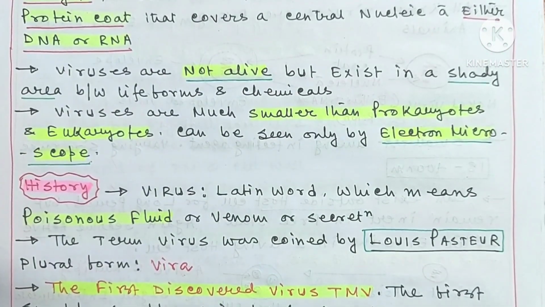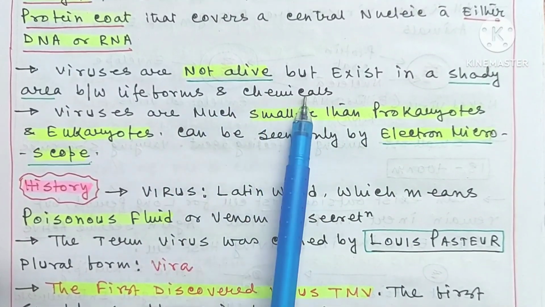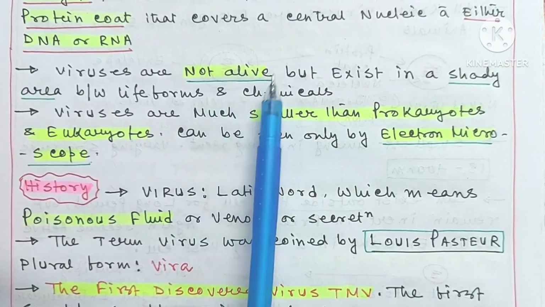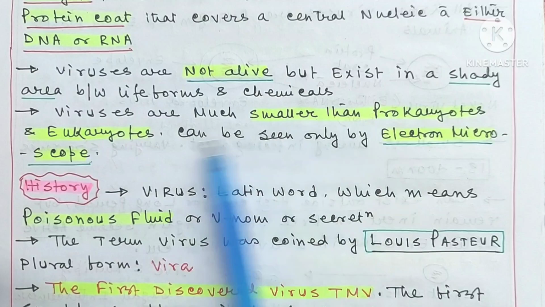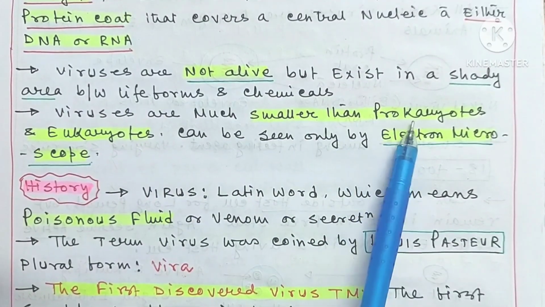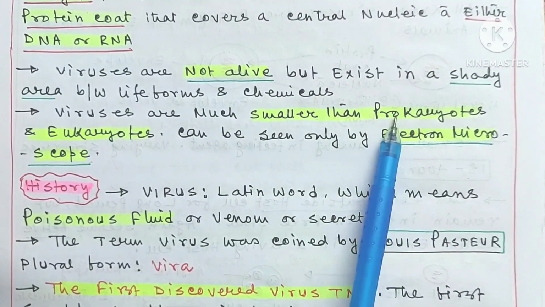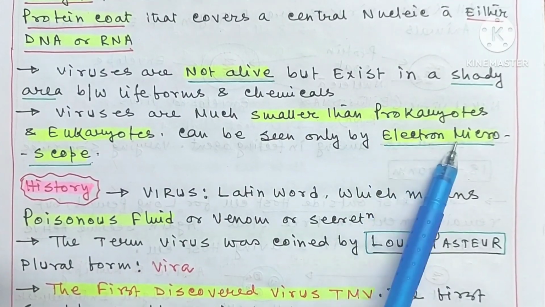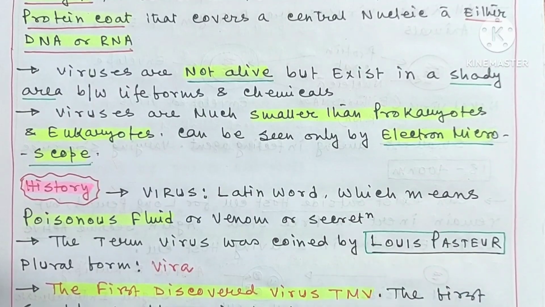Now viruses are not alive but exist in a shady area between life forms and chemicals, and for this reason viruses possess both living and non-living features. Viruses are much smaller than prokaryotes and eukaryotes. Usually we can see prokaryotes or bacteria with the help of a compound microscope, but viruses cannot be seen with a compound microscope. For visualization of viruses we require an electron microscope, so they can be seen only by electron microscope.